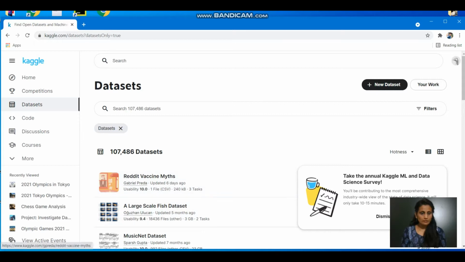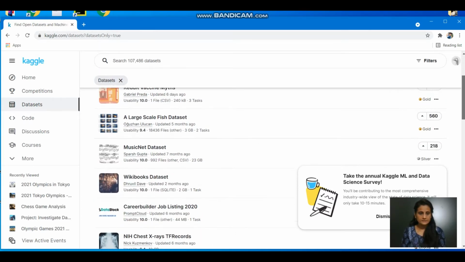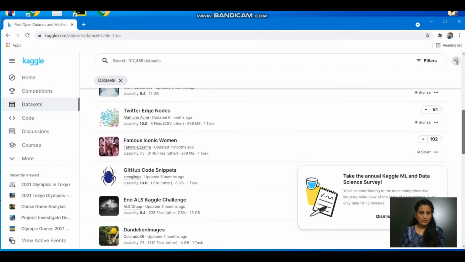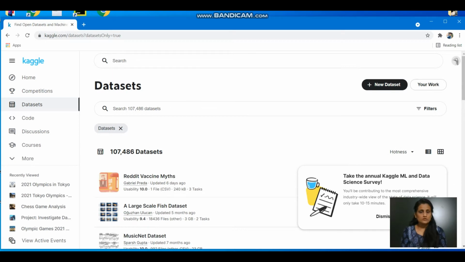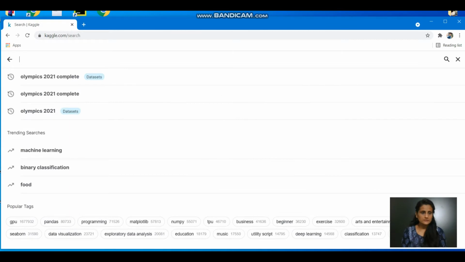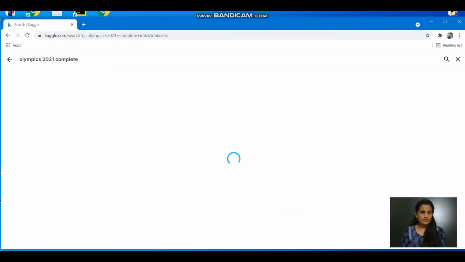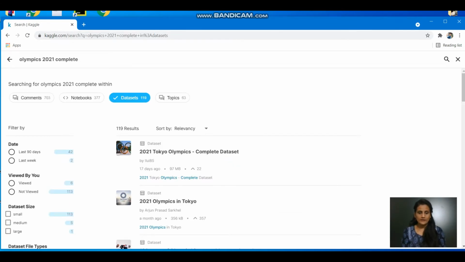And now here you can give what, see, a lot of data are there here for the analysis. It's being put up here that you can go. You have to simply do one thing, you have to find out which one you want. So for this project, what I have taken is the Olympics dataset. Okay, because this is the latest one. No one till now has done anything on this one.